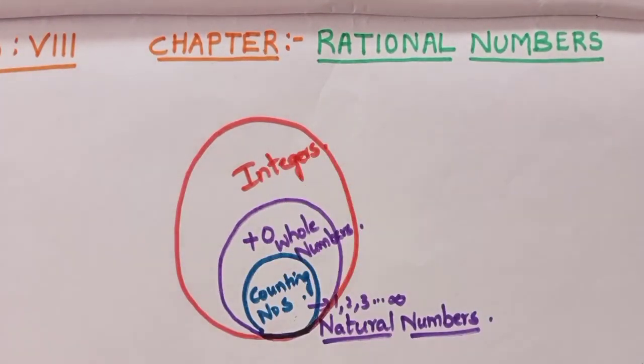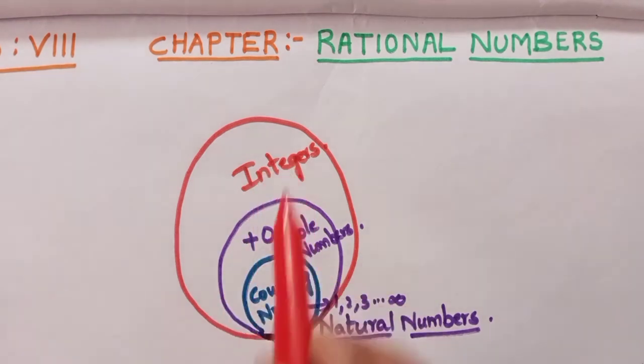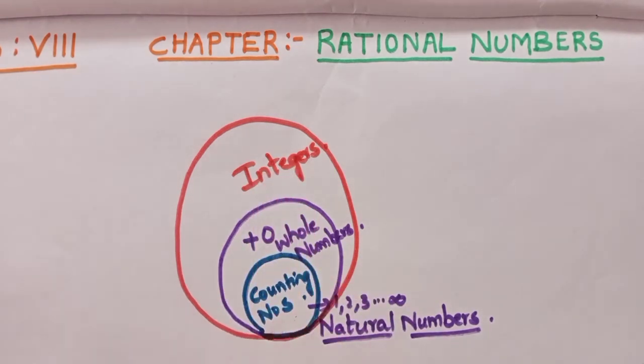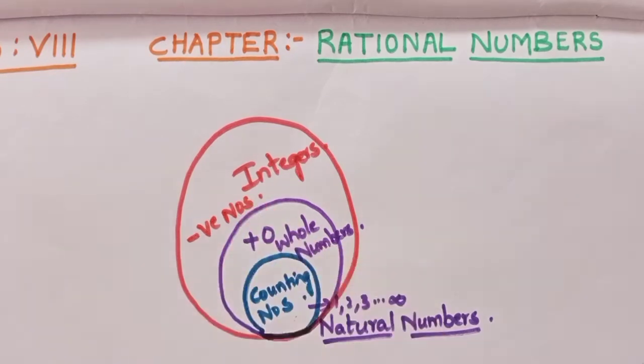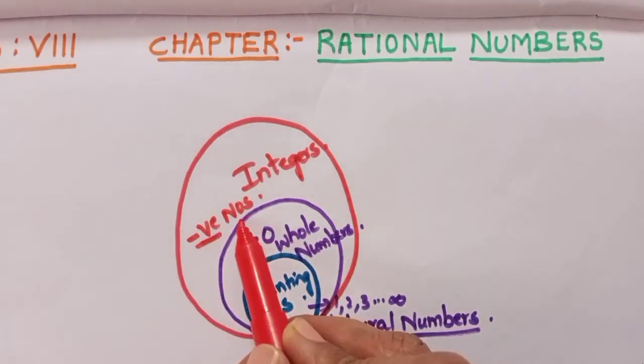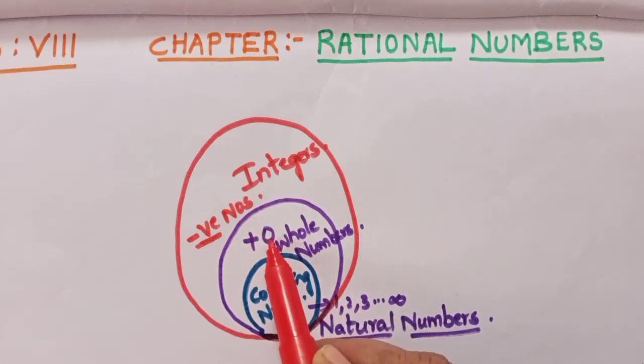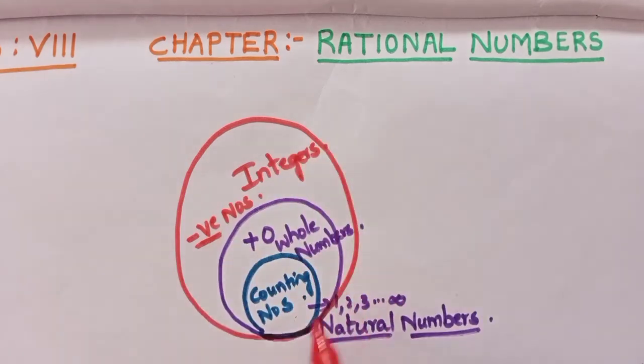These integers contain all the natural numbers and all the whole numbers also. That means 0 is also included. These will contain all our whole numbers plus negative numbers also. All the negative numbers, 0 and all the normal positive numbers together give us our integers.